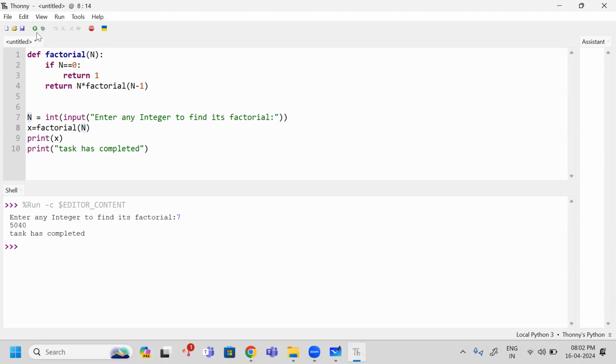Yes. So here I am going to run this for another number. 7, we have just checked. I am giving another value, 6. So, 720. So this is the way you need to write the recursive function.